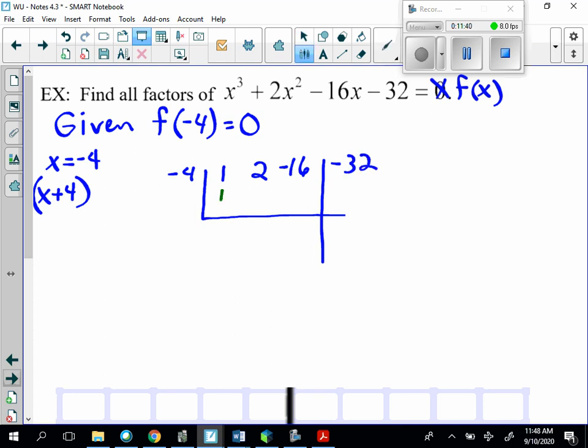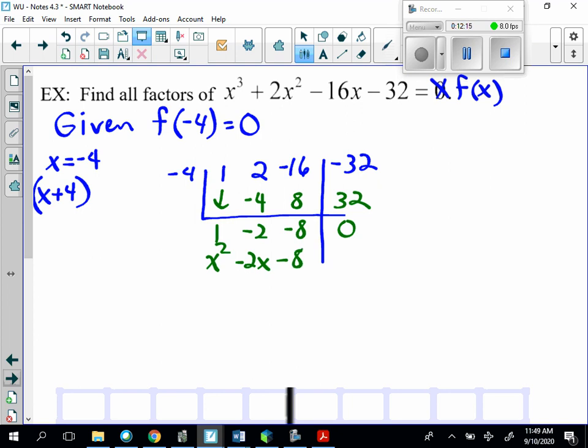So we will bring down the 1 and multiply by the negative 4, so that's going to be negative 4, and then negative 4 plus 2 is a negative 2 times a negative 4 is a positive 8, and a negative 16 plus 8 is a negative 8 times a negative 4 is a positive 32, and that's 0. So this is the depressed polynomial, so it should be x squared minus 2x minus 8, right? That's the way our polynomial should be.